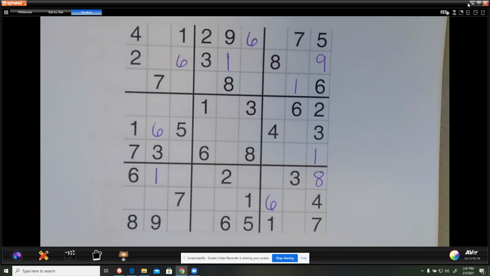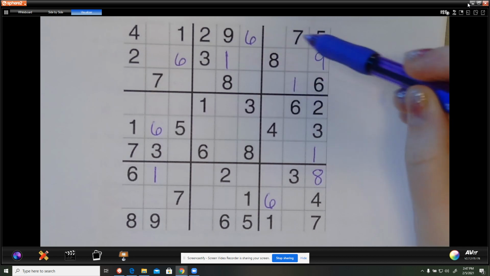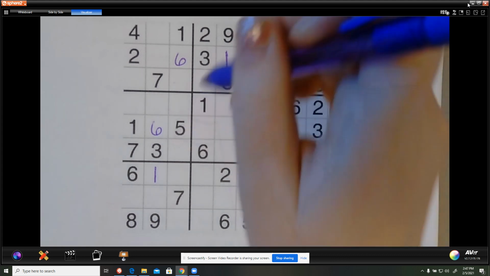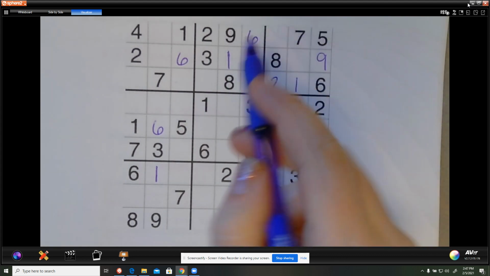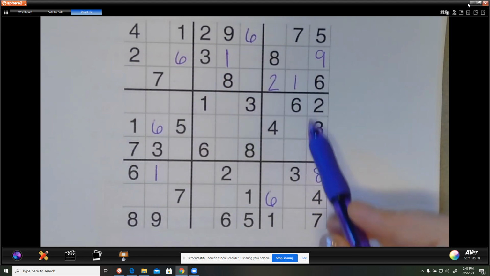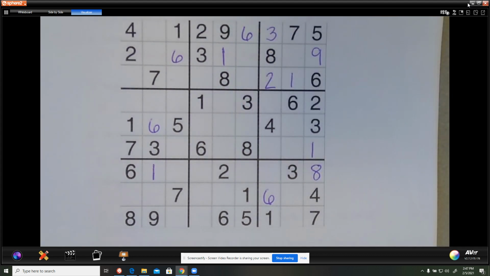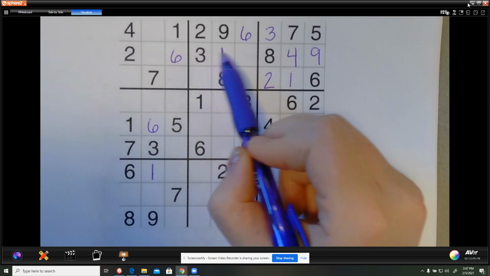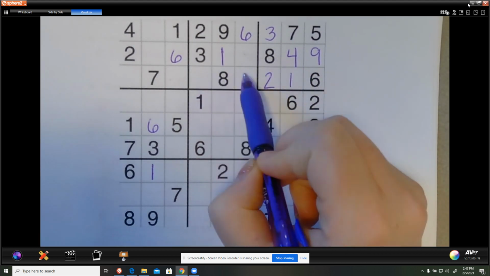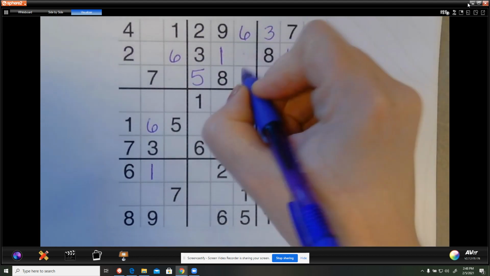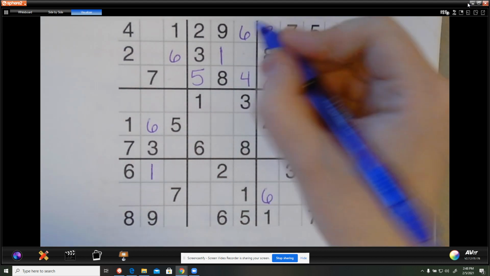Okay. Then let's see. This box has a lot here. So I've got 1. Can't be a 2 there. Can't be a 2 here. It has to be a 2 here. And the reason I know it can't be a 2 here is because of this. It can't be a 2 there because of that. I need a 3. Cannot be a 3 in this one, so this has to be a 3. And then the 4 is the only other one missing. All right, cool. Let's see. 1, 2, 3. Can't be a 4 here because of that. So 4's maybe here. Cannot be a 5 here, so this has to be a 5. And then this has to be the 4. What am I missing? A 7.